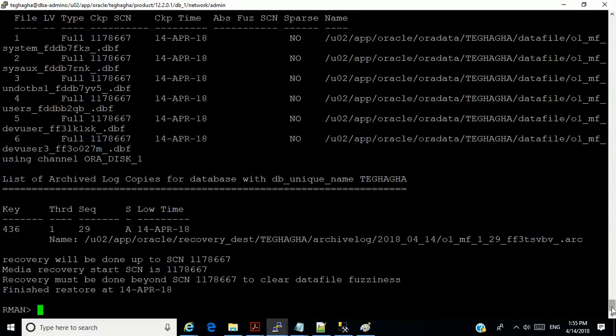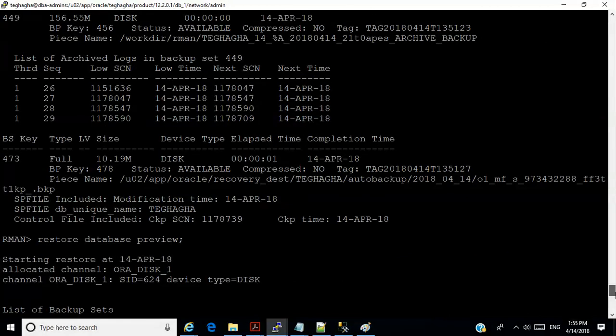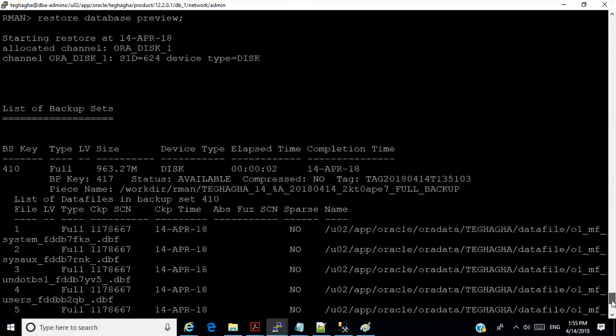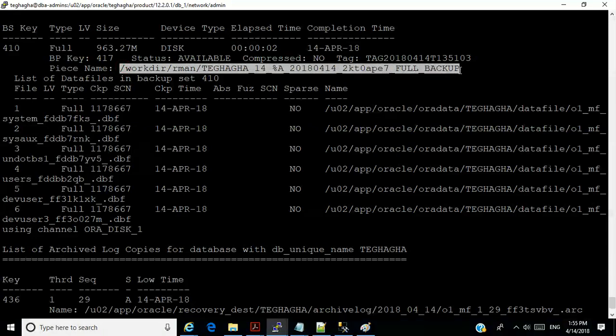Definitely it's going to use the last backup I made. Notice that it's using this one here, the custom backup we made. It's not using the one under the recovery area because this one is more recent. So it prefers this one.